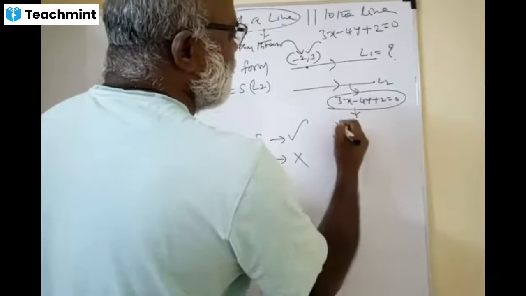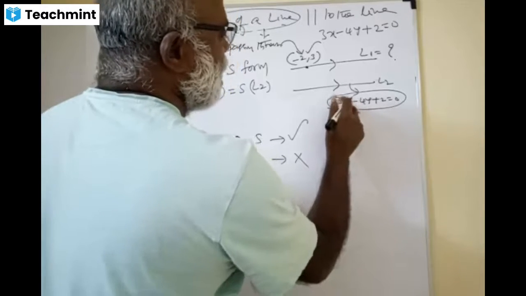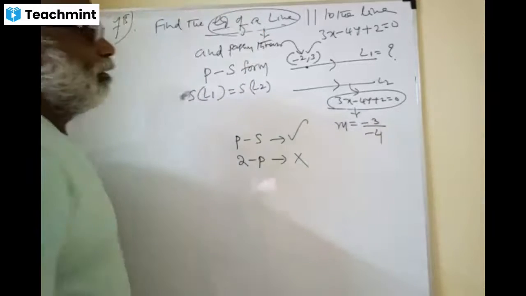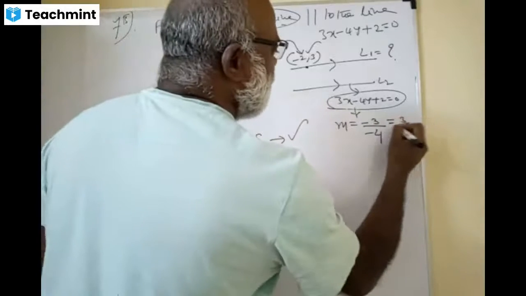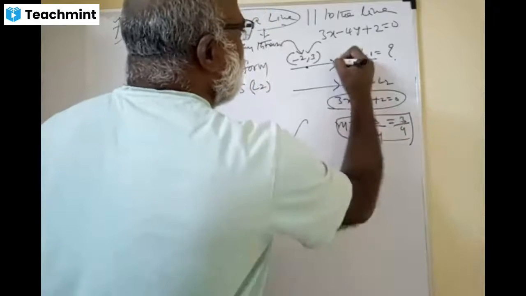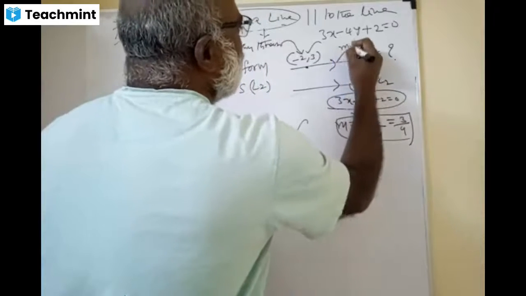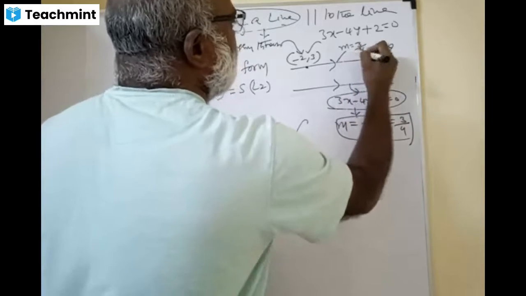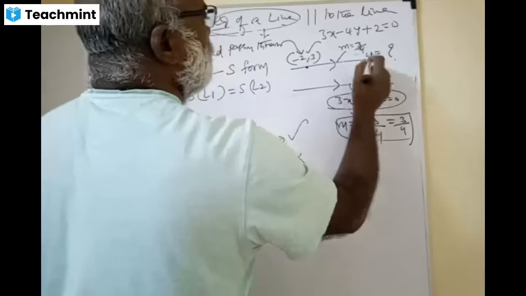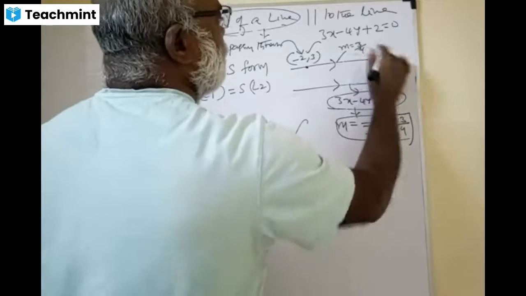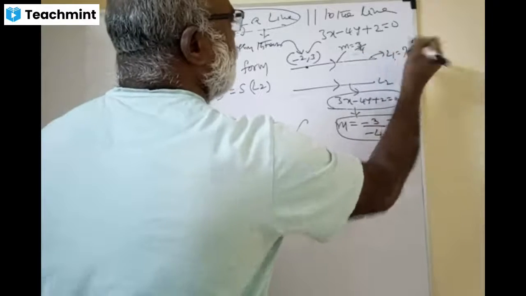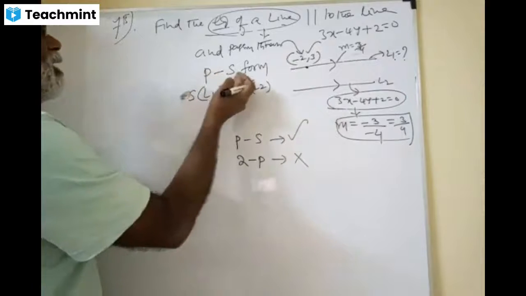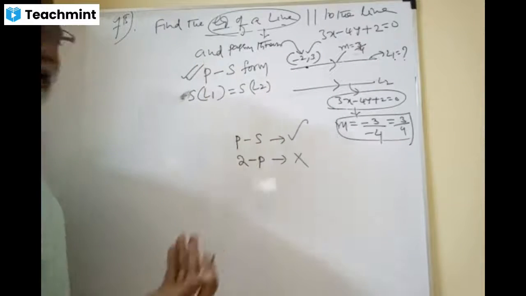What is m, dears? Come on, tell me here. Minus 3 by minus 4, that is 3 by 4. This is the slope. These two lines are parallel. Therefore, slope is 3 by 4, dears. Slope is 3 by 4, point is given, slope is given. Write the equation, finished.